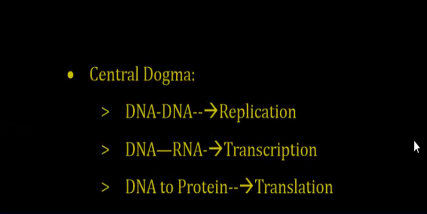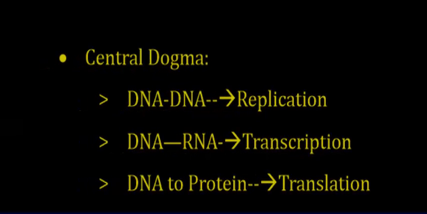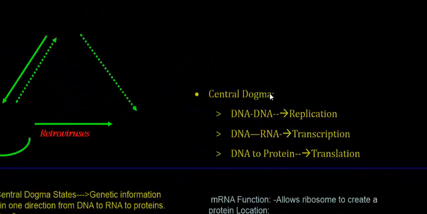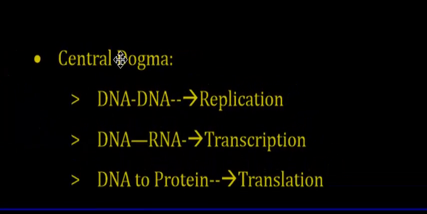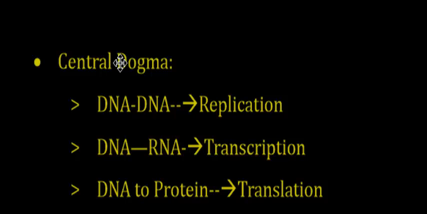Why is DNA to DNA formation essential? Because DNA is called the blueprint of life. DNA stores all the genetic information. So that's why this is called the replication, and this is essential where all the information of the DNA is copied into the new DNA strand, and the main DNA strand is called the template strand, while the daughter strand contains all the information similar to the DNA.